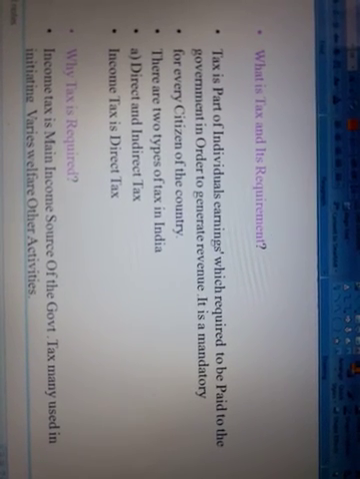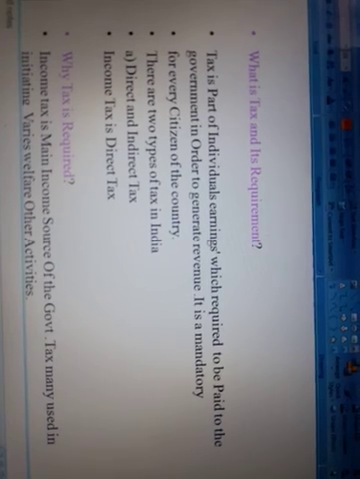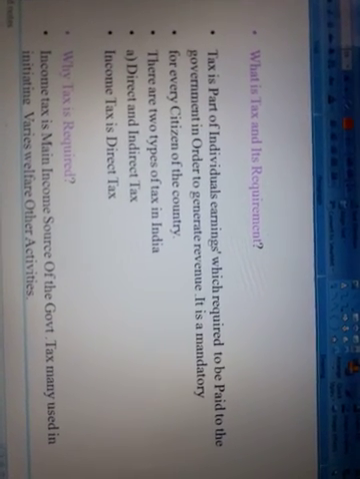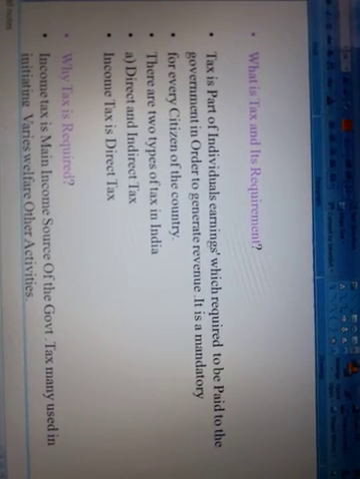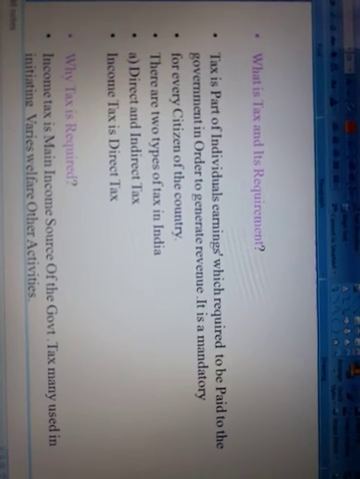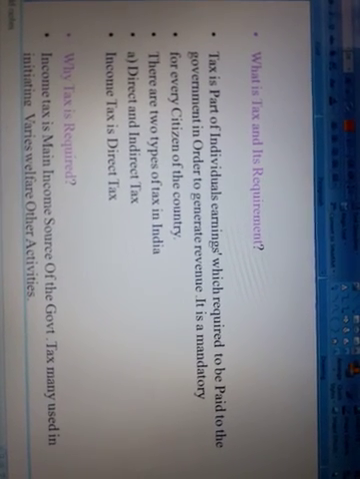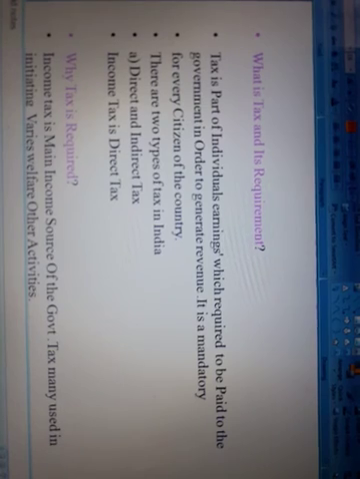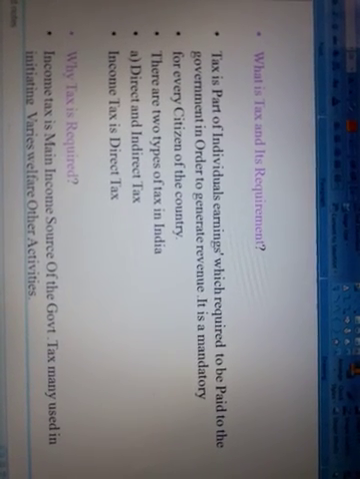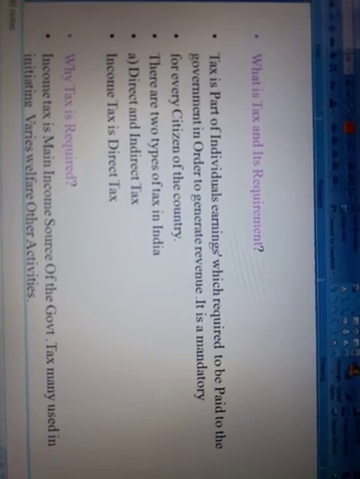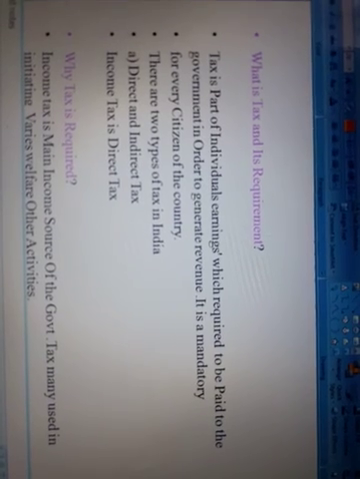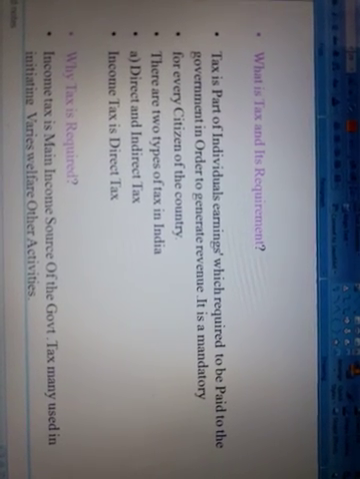What is tax and its requirement? Tax is part of an individual's earnings which is required to be paid to the government in order to generate revenue. It means that if any government wants to do any social activity for the society, then they need some financial support, that is, financial resources. Income tax is one of the best resources to generate revenue, and it's mandatory for every citizen of the country.